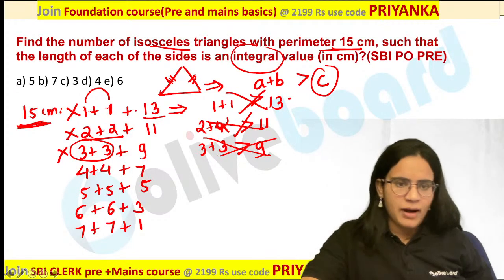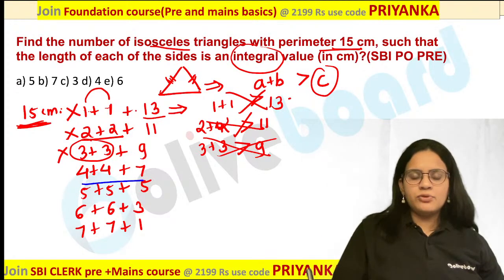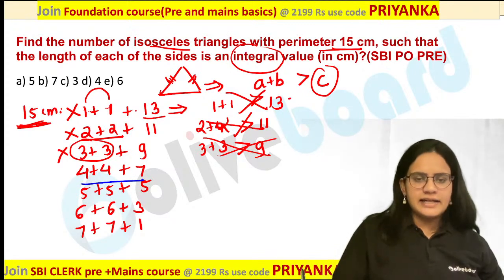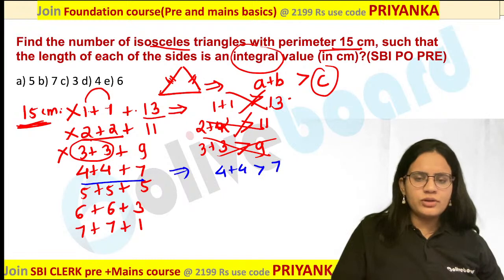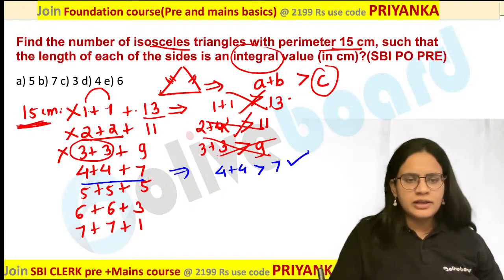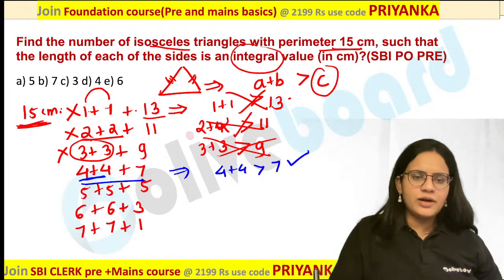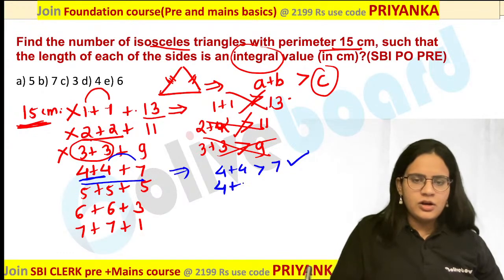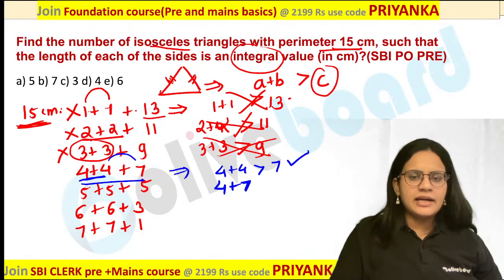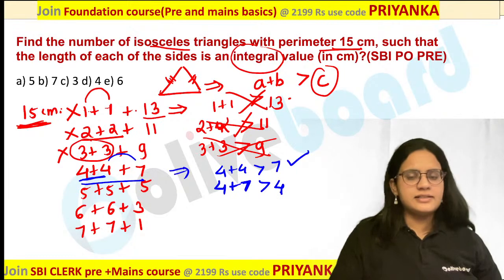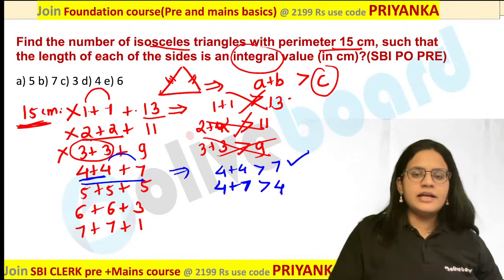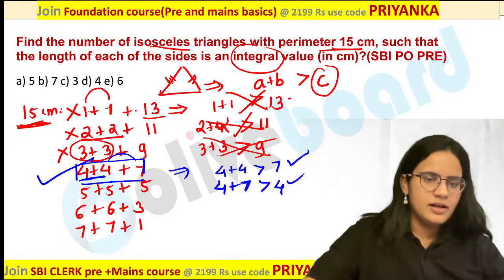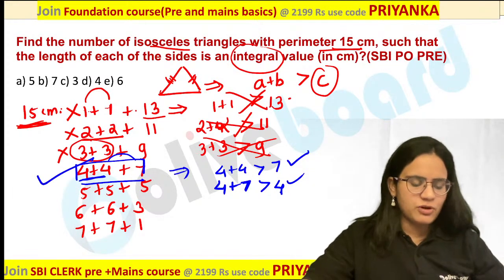Now you will ask me, ma'am, how? Please follow the same rule. Add 2 of these sides. 4 plus 4 would be 8. This is more than 7. It is not necessary to take 4 and 4; you can take 4 and 7 as well. Any two sides you are adding should be more than the third side. That is the rule. Whatever combination you take, that is followed, so this particular triangle is possible.